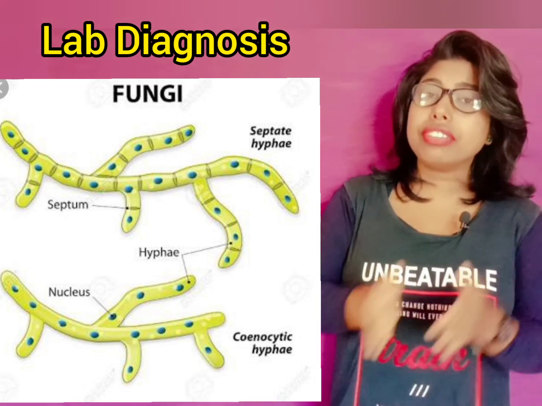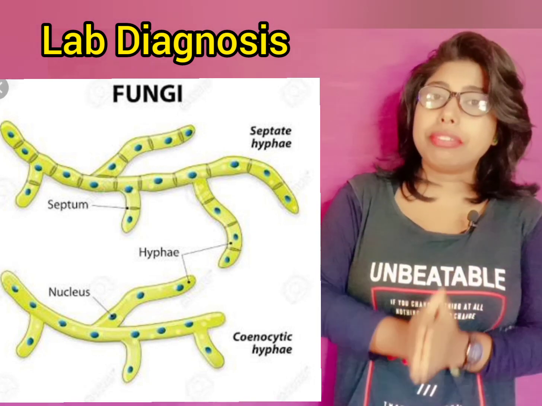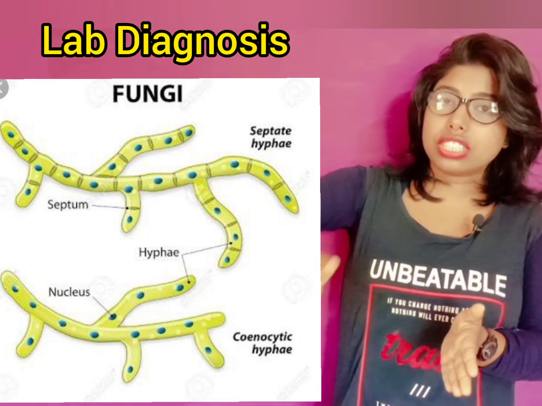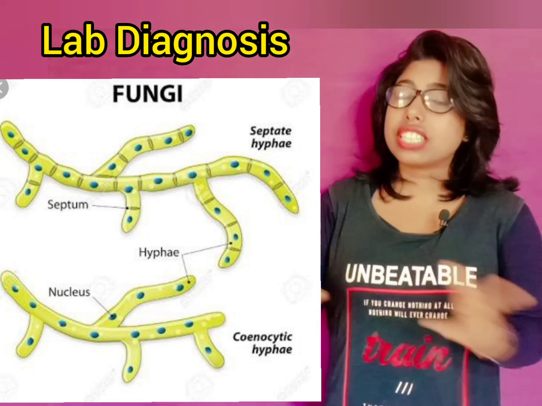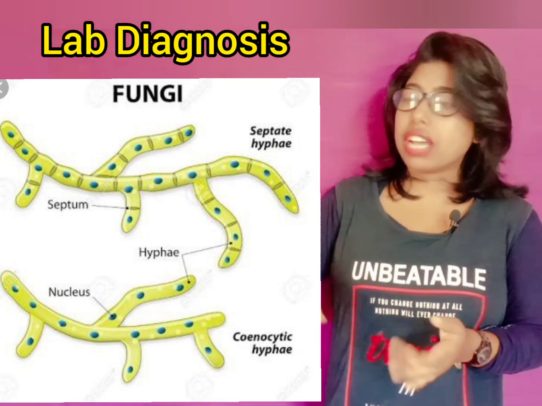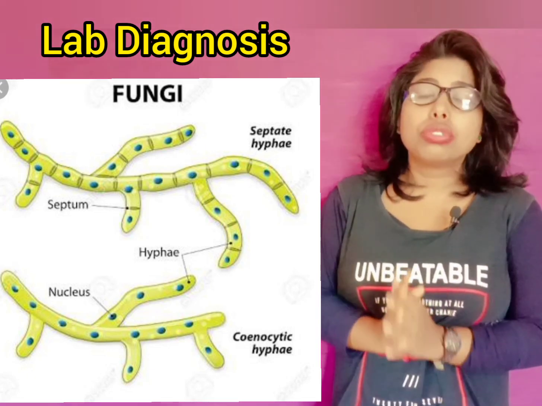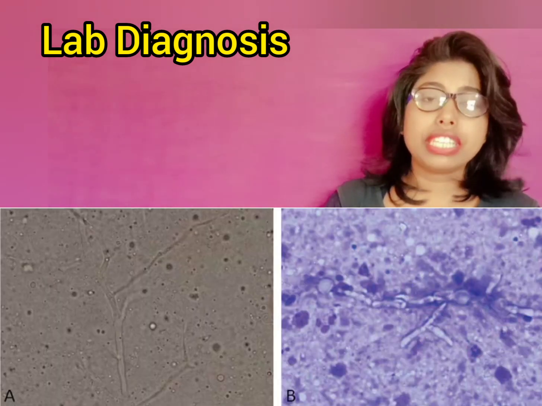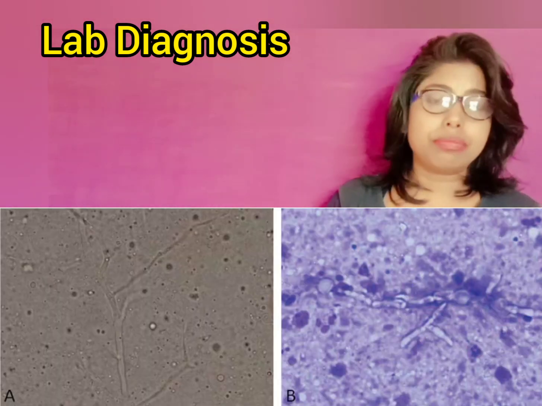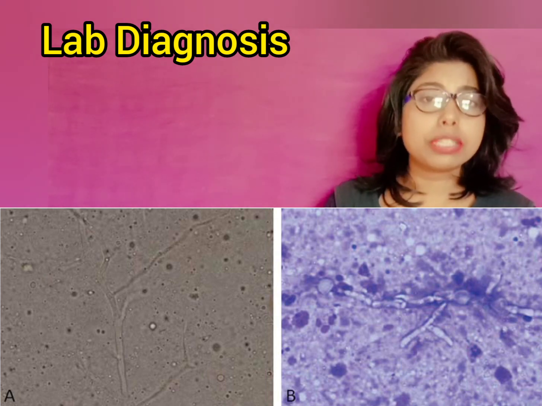So septate hyphae and aseptate hyphae. Septate hyphae means which have striations in the mycelium, and aseptate hyphae means which don't have any striations in the mycelium, as you can see here. So on direct microscopy we can see non-pigmented septate hyphae. So this is the characteristic of Aspergillus.